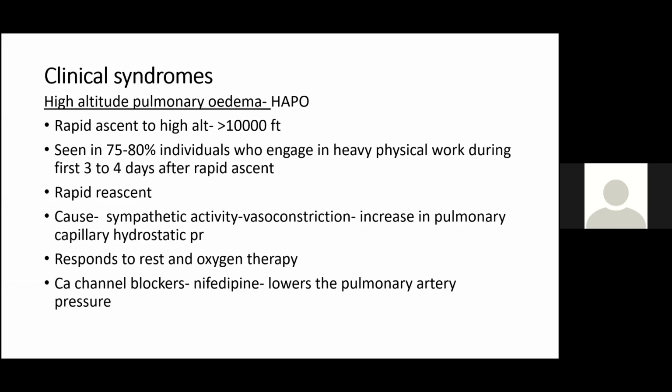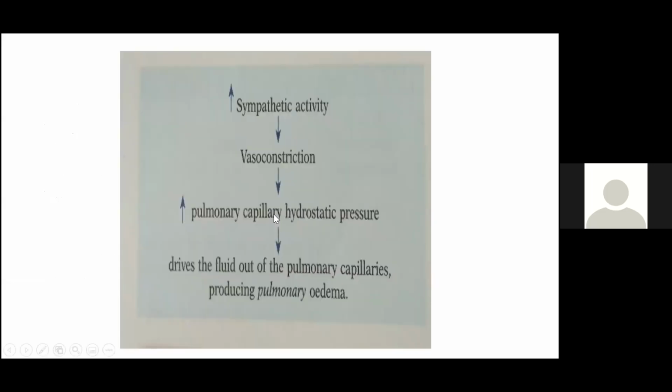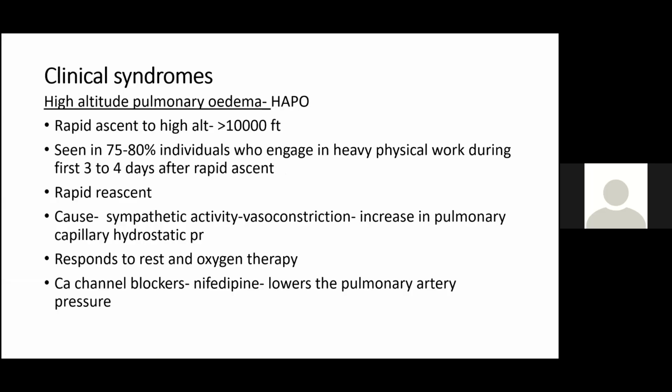So when do you see? When a person rapidly ascends to a height of more than 10,000 and engages in some physical work within first 2 days. Or a person who is staying at sea level will go to high altitude.